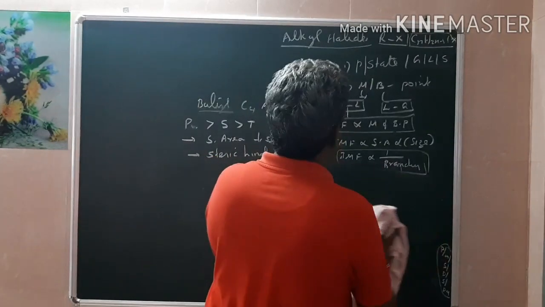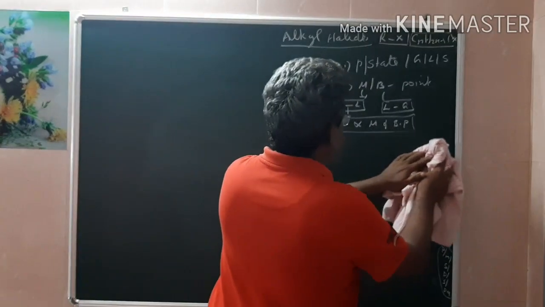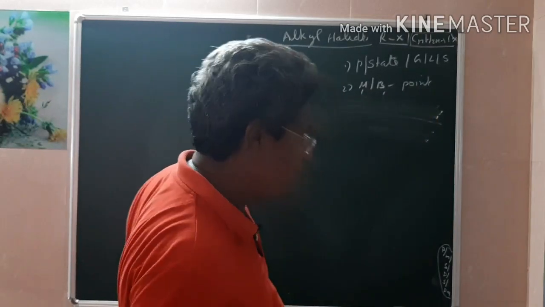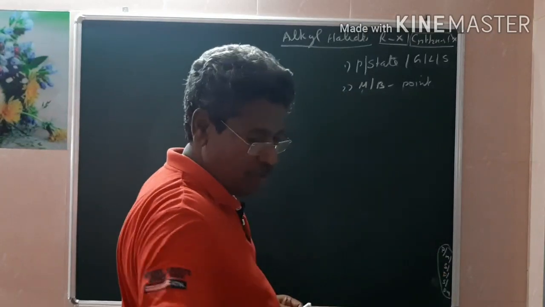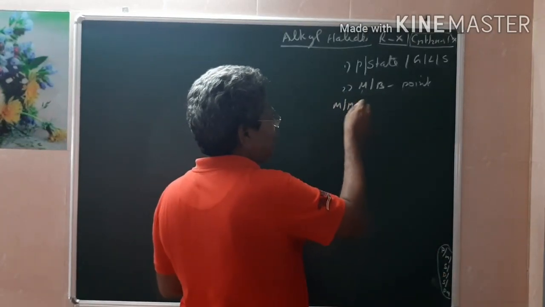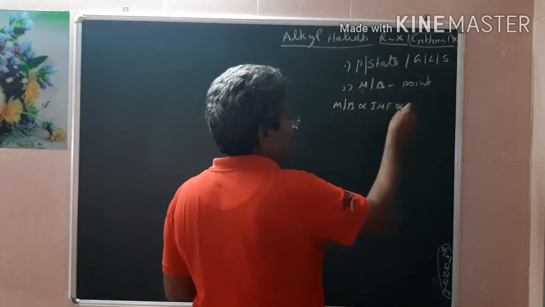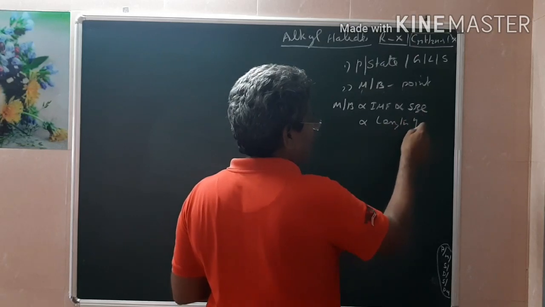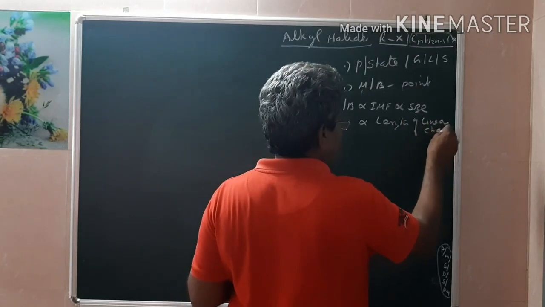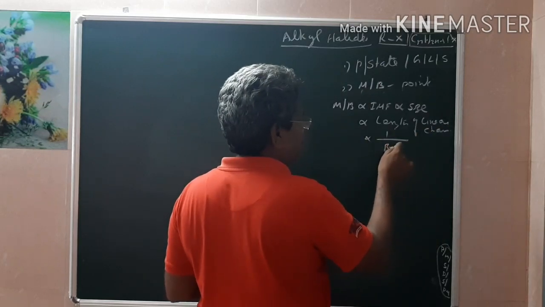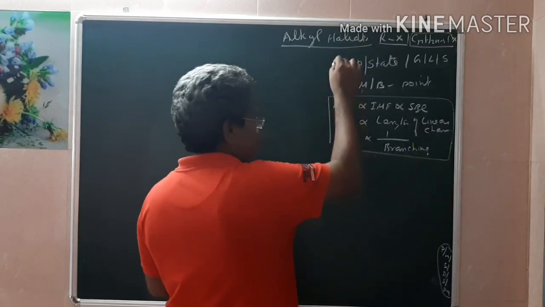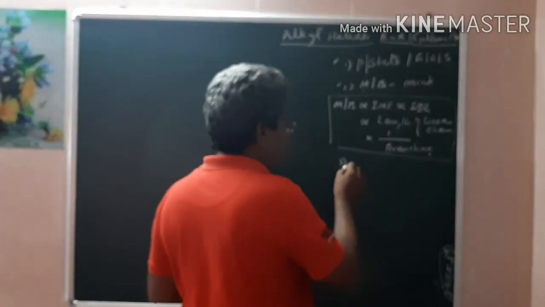The second thing is, what I studied is melting point and boiling point. Regarding melting point and boiling point, I can make a small note that both the melting point and the boiling point are proportional to intermolecular force, which is proportional to size or to the length of a linear chain, and is inversely proportional to branching. These are the important points that you should keep in mind. First one is resistance, second is melting and boiling point. Then the third one is you have to think about the solubility.